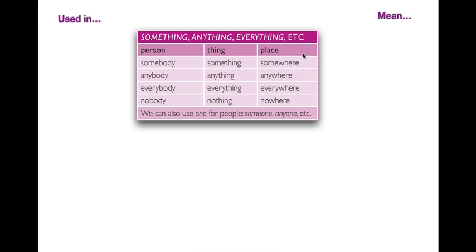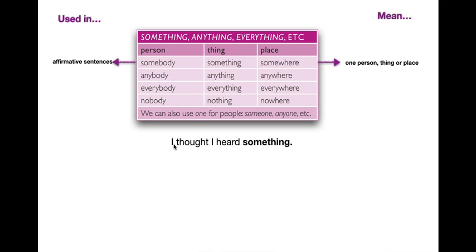For example, here we're gonna see this line: somebody, something, and somewhere are used in, I am sorry, I made a mistake. Okay, are used in affirmative sentences. So you will use those examples in affirmative sentences, and they mean one person, one thing, or one place.